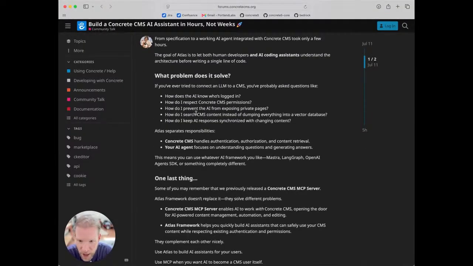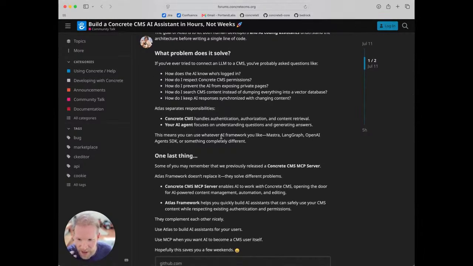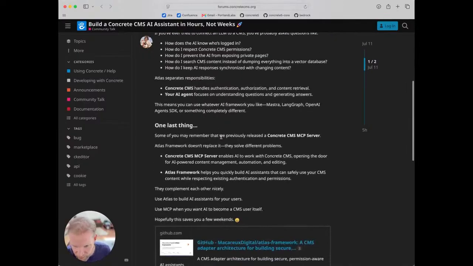If you've ever had to try to connect an LLM to a CMS, you might have to ask yourself, how does the AI know who's logged in? How do I respect Concrete CMS permissions? I don't need to read this for you, but you can see that this is the type of software solution that is meant to handle that sort of thing.